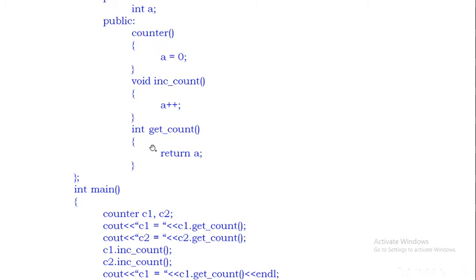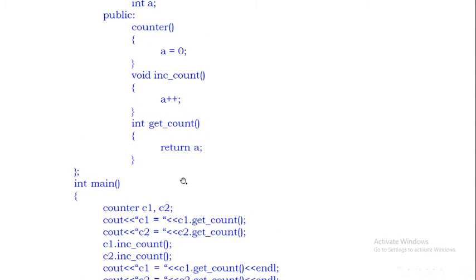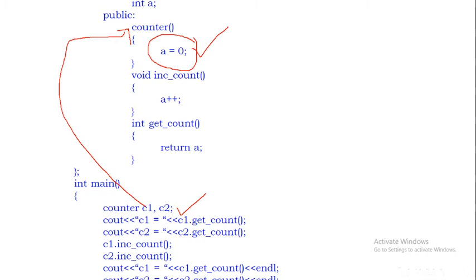So how does it work? First the object will be created. Once the object is created, the constructor will be called. This is the first execution.